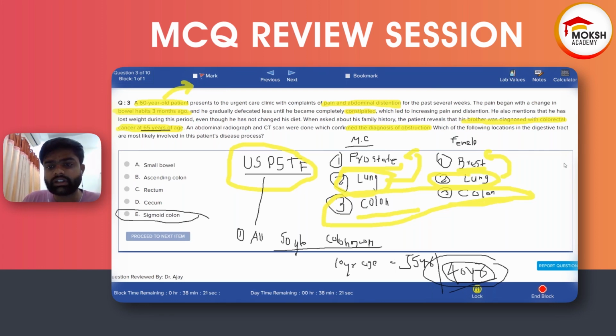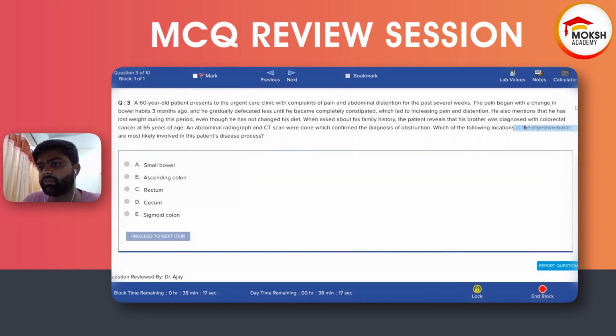So do you understand this timeline, everyone? You have to remember, the USPSTF requires colonoscopy in every patient beginning at the age of 50.